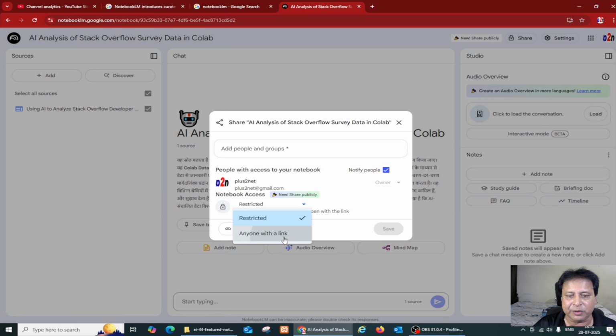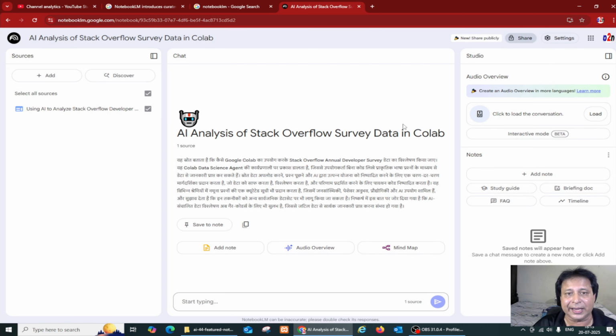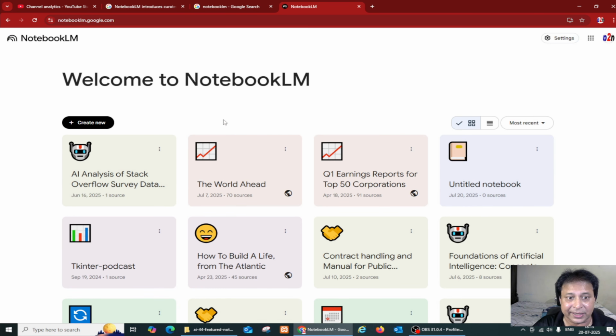Once I go to anyone with a link, I can copy this link and send it by entering an email ID, or send it to a group, or add it to my friends list. This is how I can share it. But note that once the featured notebook is available, I will get a link here. Here it will appear.